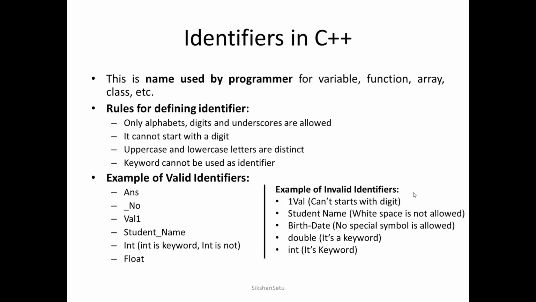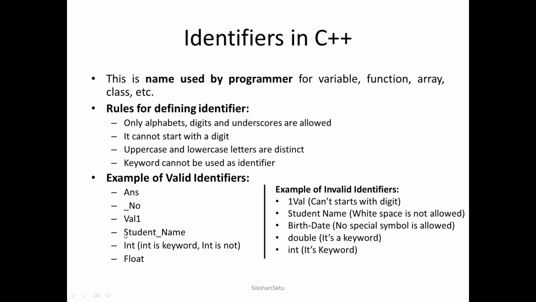Next come identifiers. Identifiers are the names or words which are used by the programmer for declaring variables, functions, arrays, classes and so on. It means it is just a variable name. Now to give a variable name, or to define an identifier, there are some rules to be followed. First rule: only alphabets, digits and underscores are allowed in the declaration of an identifier. Second, it cannot start with a digit. Third, uppercase and lowercase letters are distinct.